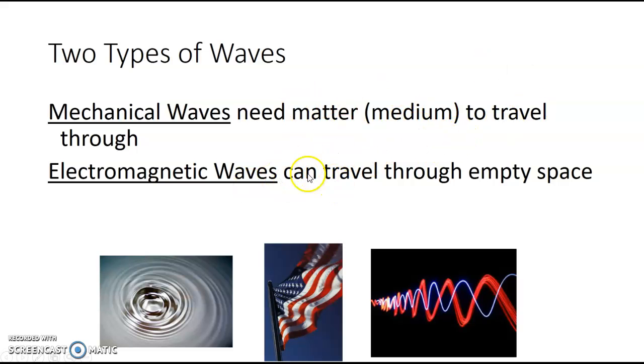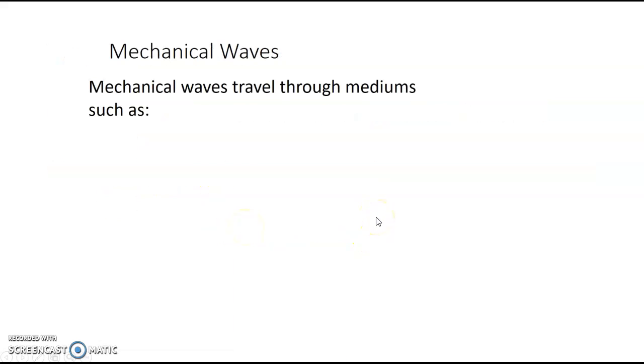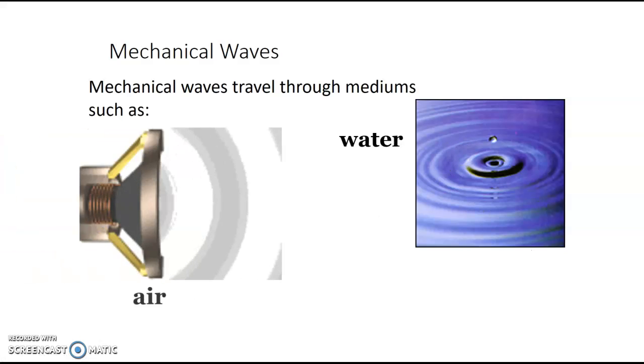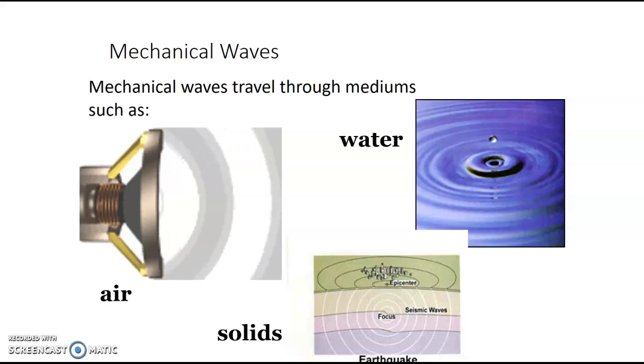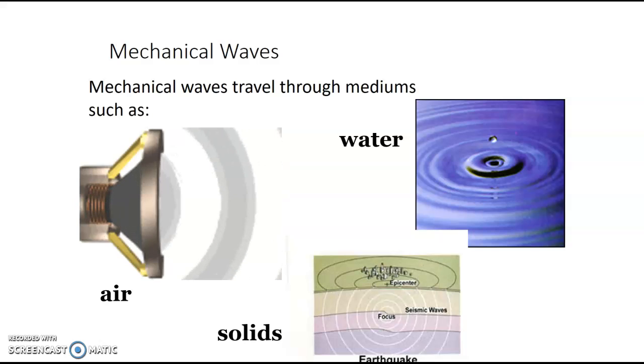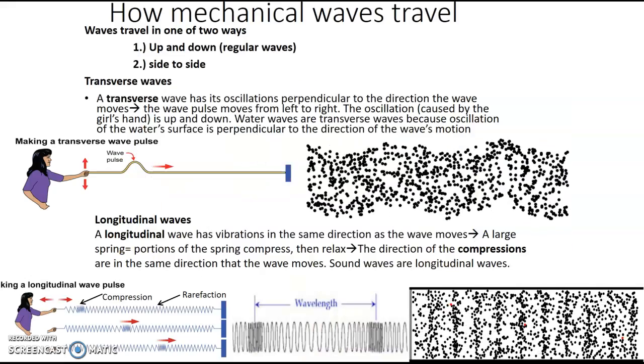Whereas light is an example of an electromagnetic wave. Light can travel through nothing at all. It can travel through solids, liquids, gases because they have molecules, but it can also travel through nothing at all. So mechanical waves need a medium in order to transfer their energy from one place to another, and electromagnetic waves do not. This is just reinforcing the fact that mechanical waves, like sound, need to travel through a medium in order to transfer their energy.